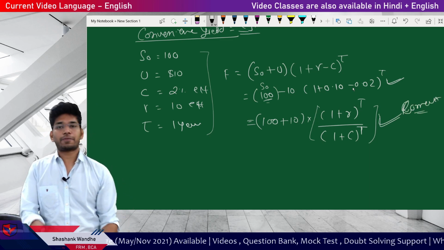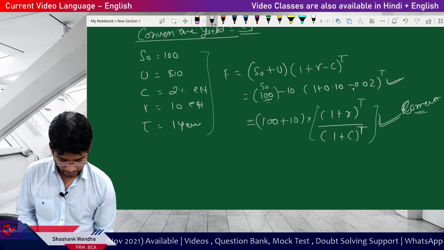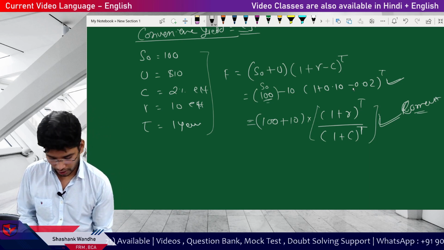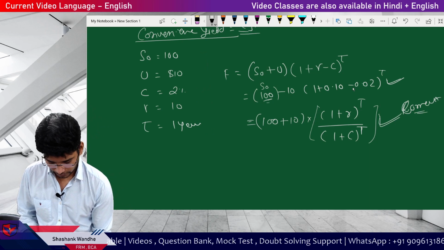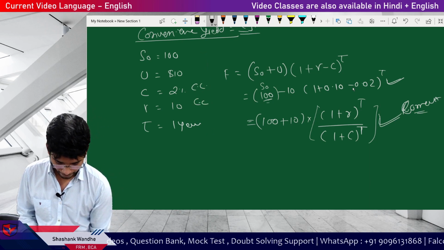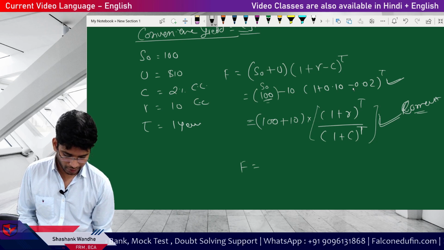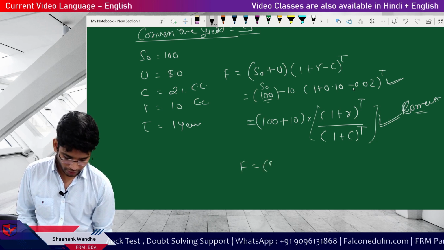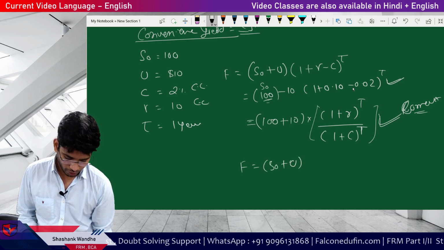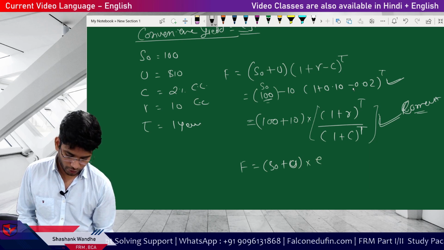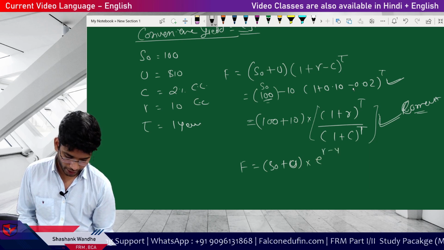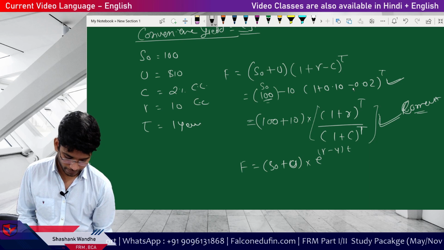Okay, and this problem is solved if you have both the rates mentioned in the continuously compounded rate, CC. So what happens here if the rates are mentioned in the continuously compounded rate? Simply S0 plus U multiplied by e to the power (r minus y) times t.